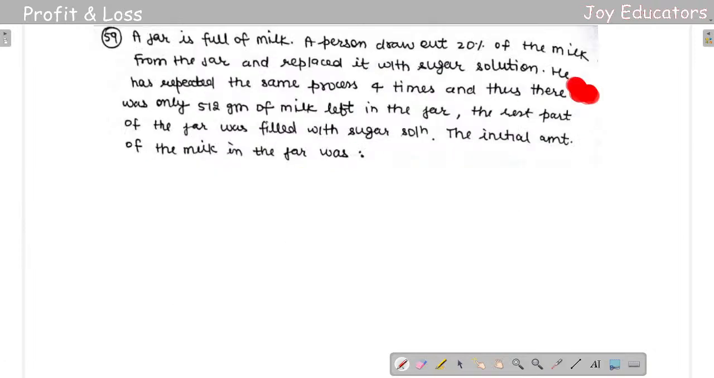Next. A jar is full of milk. A person draws out 20% of the milk from the jar and replaces it with sugar solution. He has repeated the same process 4 times. 20% is 1/5. If 1/5 is taken out, 4/5 remains. Doing it 4 times gives 4/5 into 4/5 into 4/5 into 4/5. We do not know the initial value.